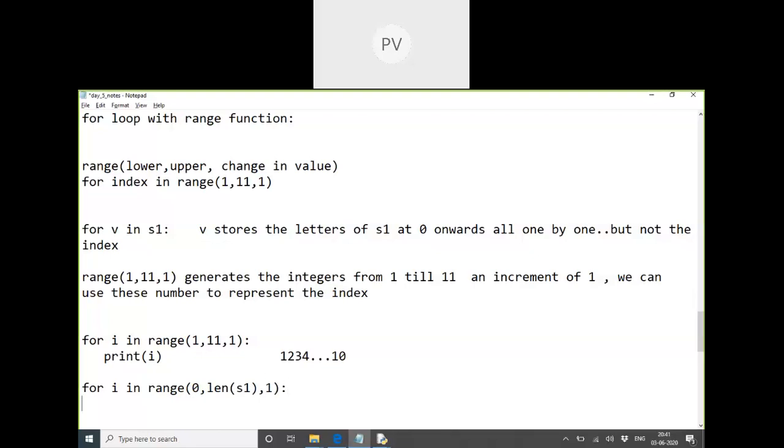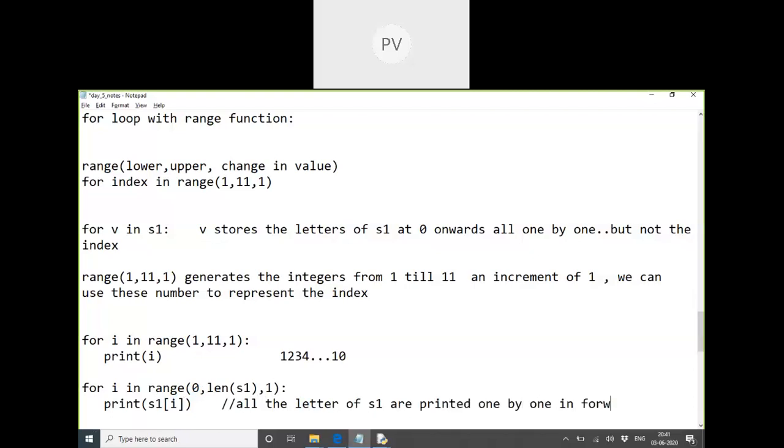I want to use this i like an index. I want to print S1's letters found in which index? What is my i value? Starting from 0: S1 of 0, S1 of 1. I can print it. So by this, all the letters of S1 are printed one by one